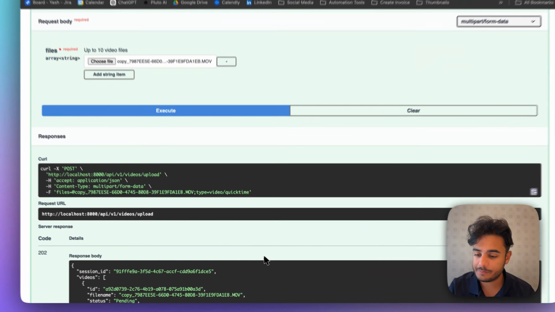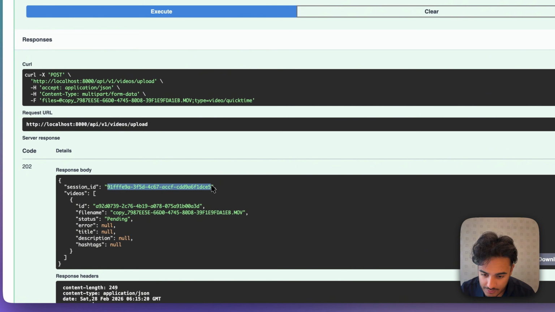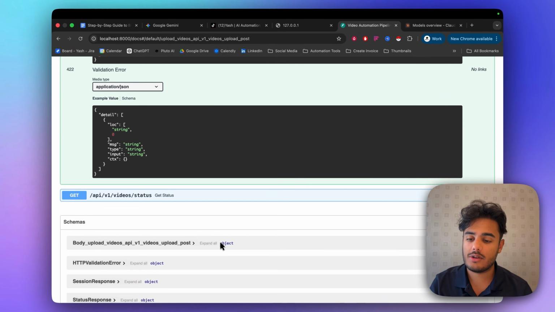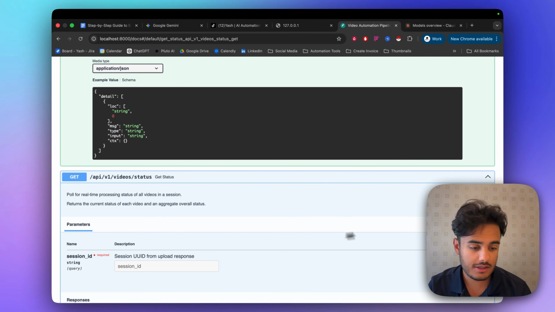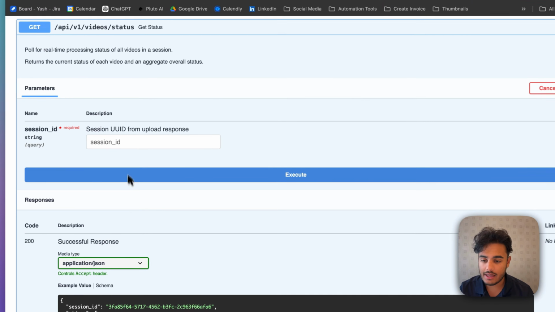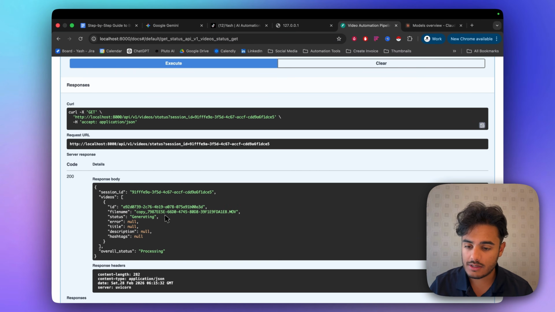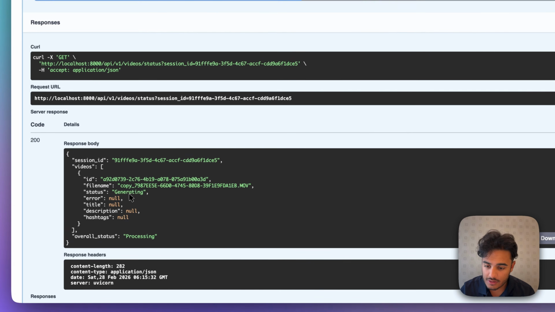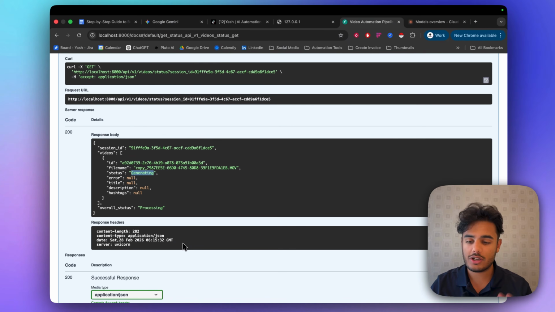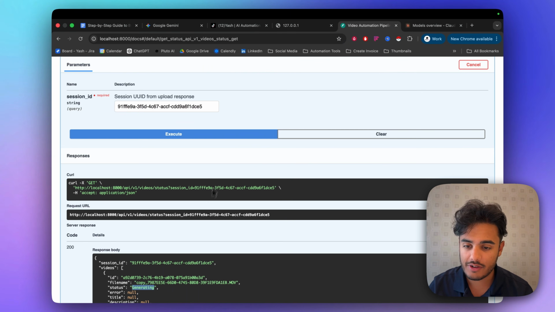So let's click execute. Let's get our session ID from up here, and let's go over to our video statuses and try it out. Let's paste in our session ID and click execute. We can see stuff is generating. Wow, that's cool. So it transcribed it already, I think, and now it's generating.